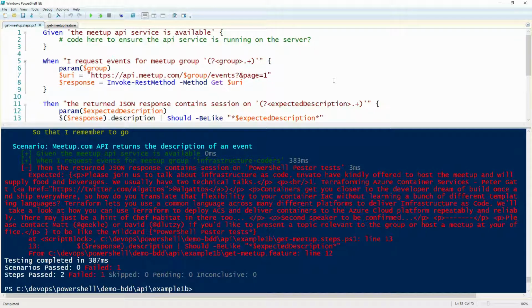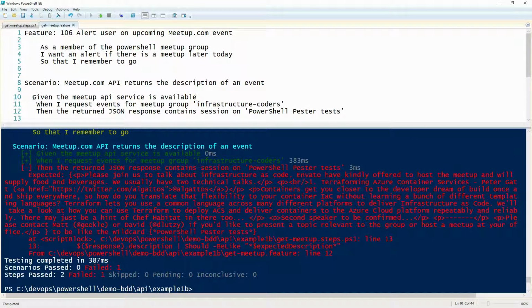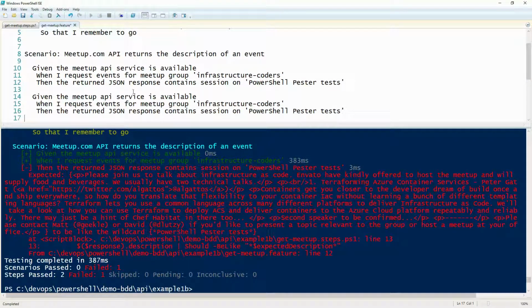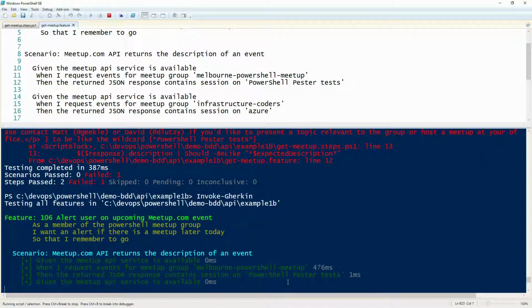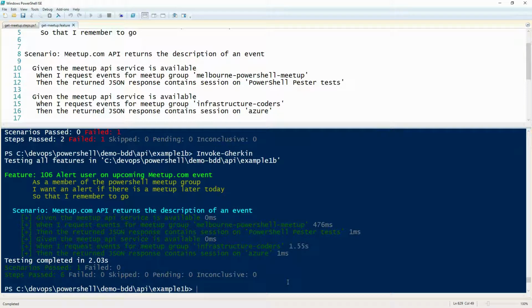I see Dev's nodding, yes? So how would you make another test for a different group? Okay. Make another scenario. I might keep that as the Melbourne PowerShell meetup group. Oops. That was my PowerShell one. Was it Melbourne PowerShell meetup? Is that what we call it? And then Infrastructure Coders, I want to make sure that they've got something on Azure. Now, this will work now, but it won't work next month, because they're usually talking about AWS and Docker. But can I get that window back? Did I save it? I did save it.